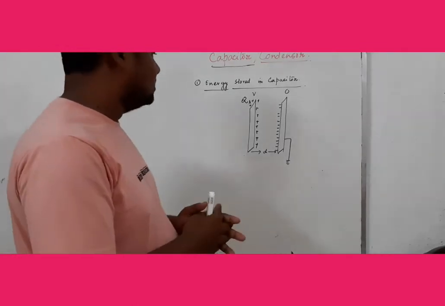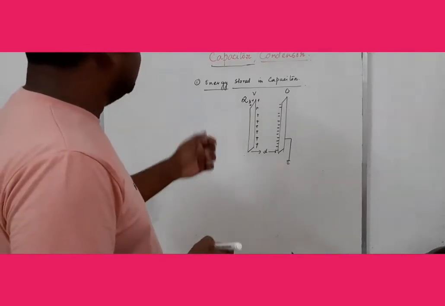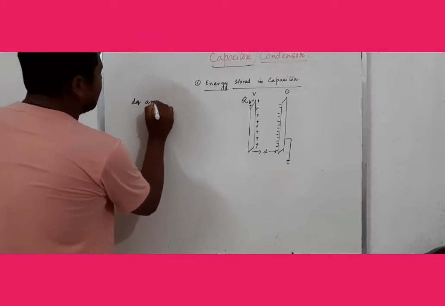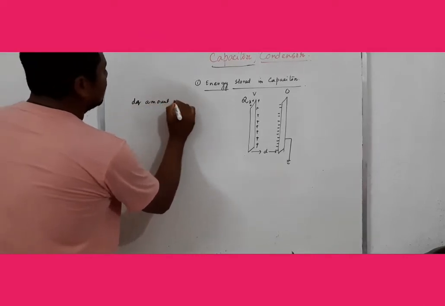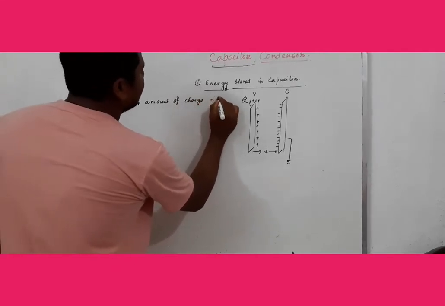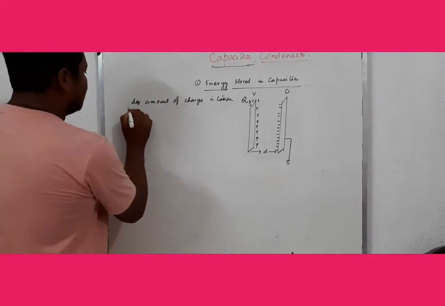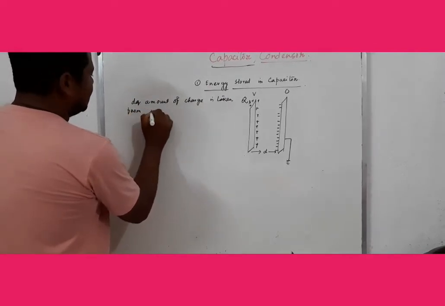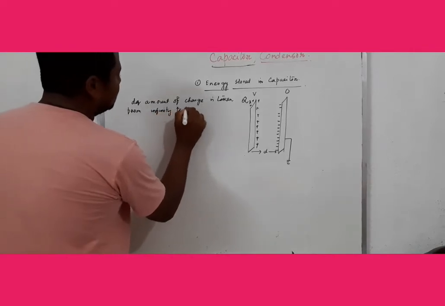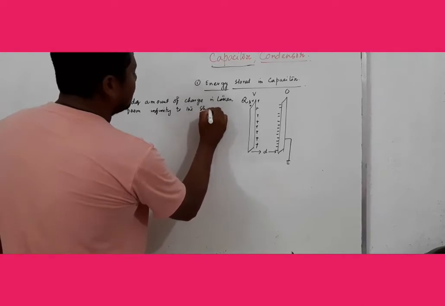To do that, I think of dq, a small amount of charge, taken from infinity to the plate. Mind that.